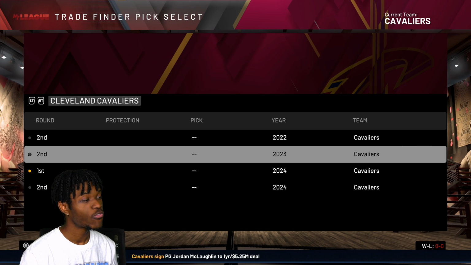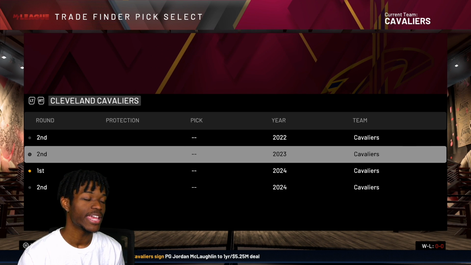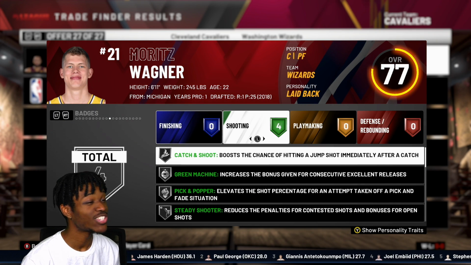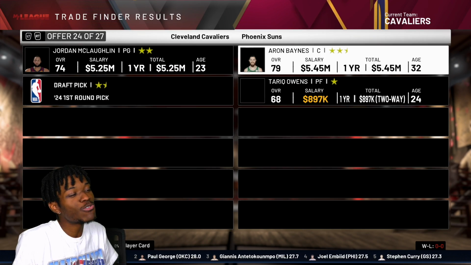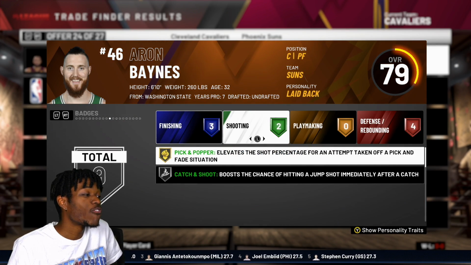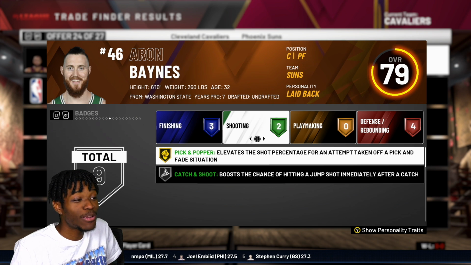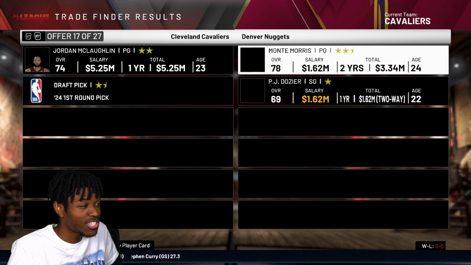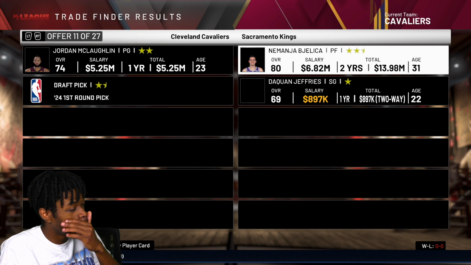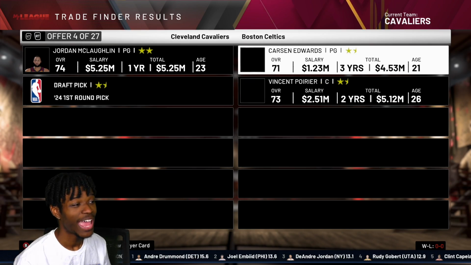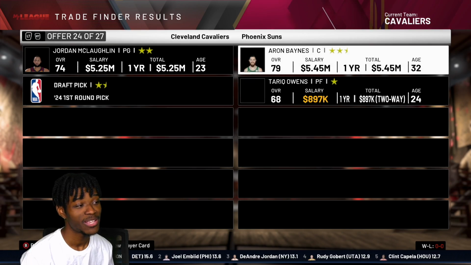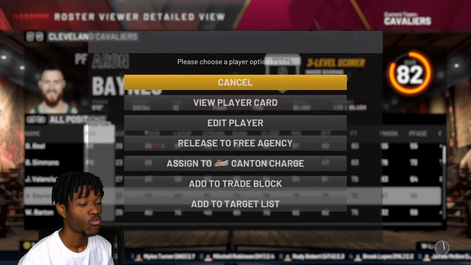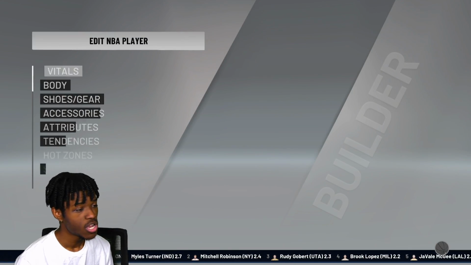Let's try to get another power forward with Jordan and a first-round pick and see if we can get that power forward. Mo Wagner's going to be a guy, man. He stretches the floor. Is exactly what we need. But I would rather have a two-way power forward like Mr. Aaron Baines. I know he's classified as a center, but y'all know the overall system in this game. Unless we see another power forward that I could trust two ways, bro, it's gonna have to be Mr. Aaron Baines. It is a deal. And now Aaron Baines is going to be a power forward for us. I'm gonna change the secondary position to, of course, center.